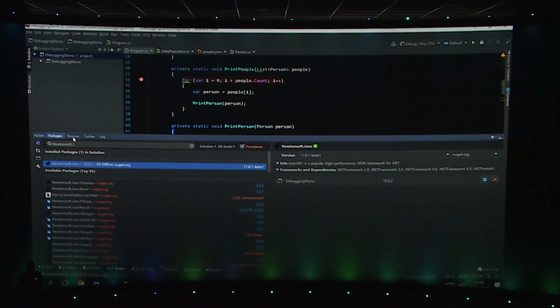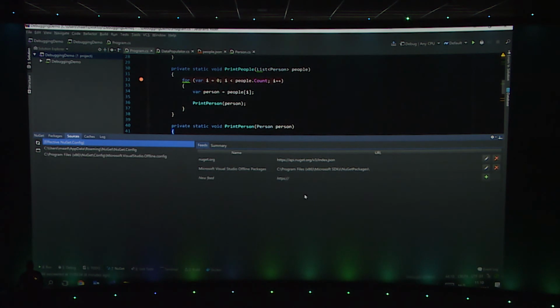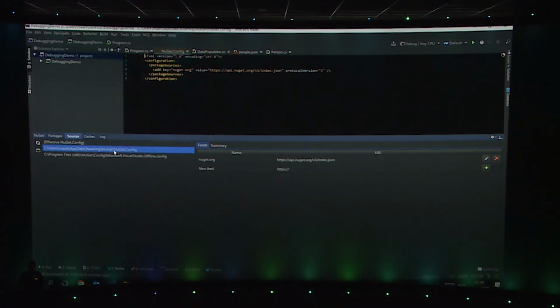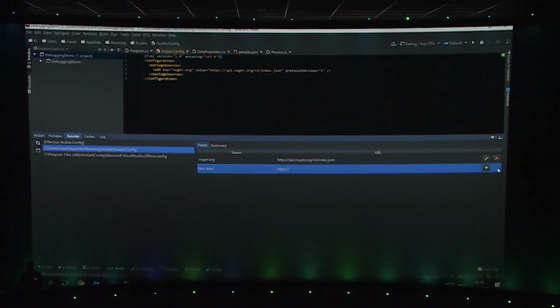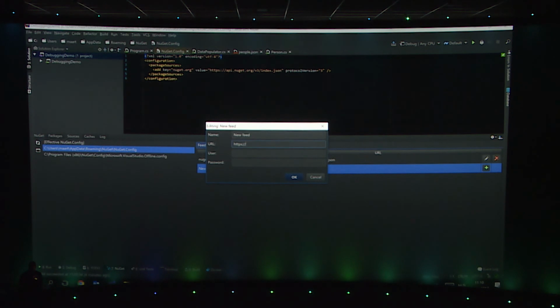What else is in the NuGet client? You can configure your NuGet sources more easily. We have a list of all the different sources that are active in your project. You can select the source that you want to edit and add new feeds in there. So for example, I can add one that lives on some other feed somewhere. And the nice thing is if you have private feeds, you can also add username and password authentication immediately. So with Visual Studio, is anyone using private feeds? Does anyone trust the remember my credentials checkbox? Here you can actually trust it to remember my credentials because they actually work in here.